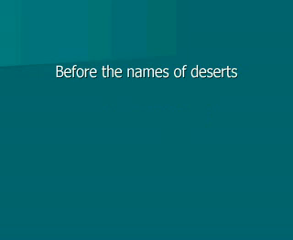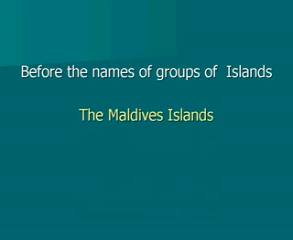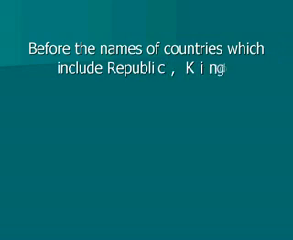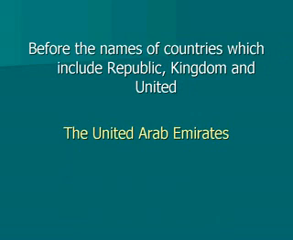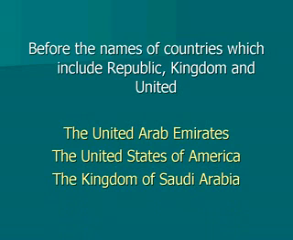Before the names of deserts. For example, the Sahara, the Kalahari Desert. Before the names of groups of islands. For example, the Maldives Islands, the West Indies. Before the names of mountain ranges. For example, the Himalayas, the Hindu Kush. Before the names of countries which include Republic, Kingdom, and United. For example, the United Arab Emirates, the United States of America, the Kingdom of Saudi Arabia.